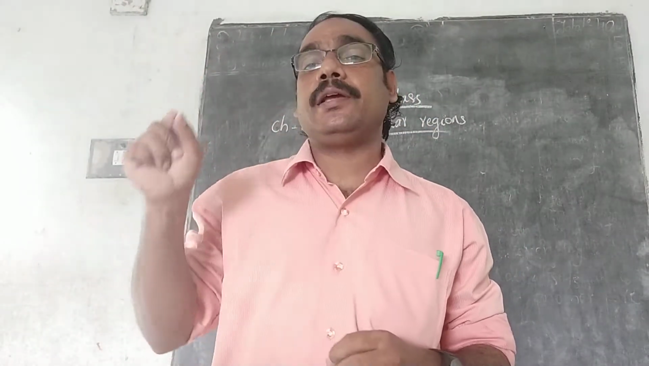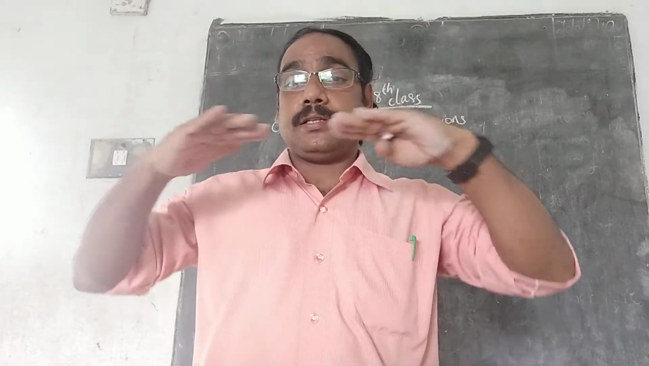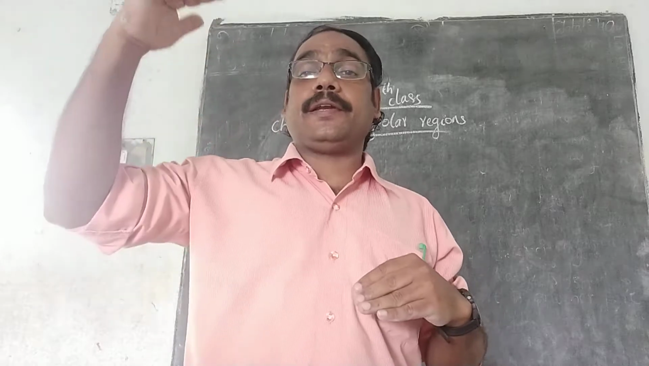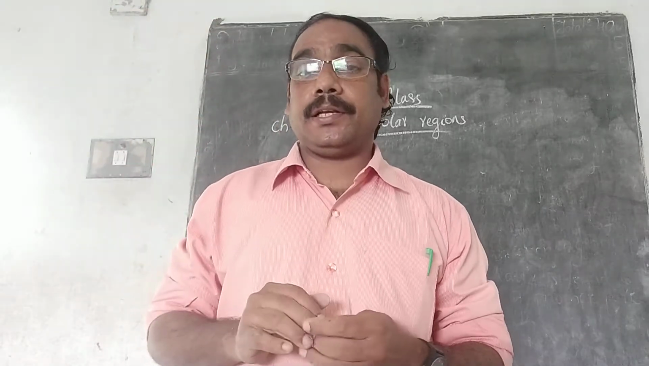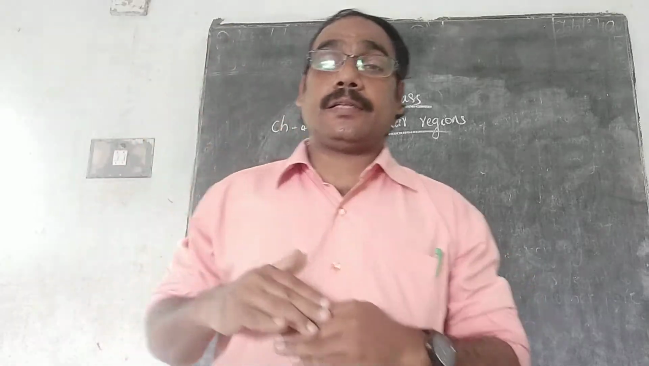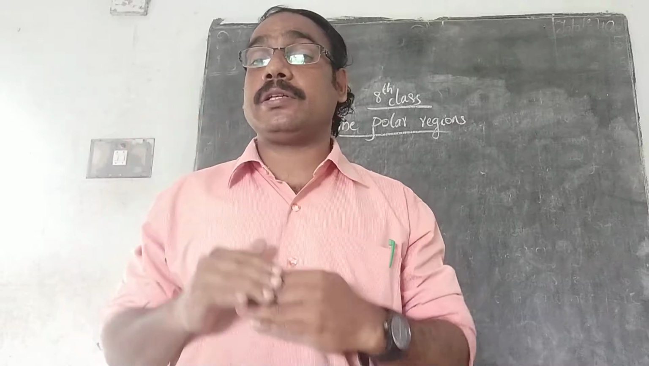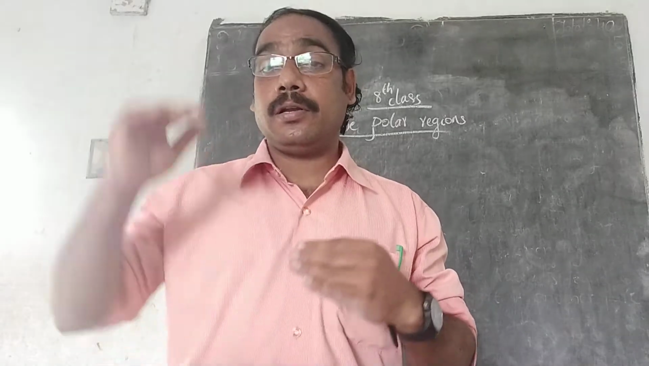Okay, 0 degree is known as the equator. The equator is in the middle of the globe. Upside the equator, 23.5 degree north, is known as the Tropic of Cancer. Downside the equator, 23.5 degree south, is known as the Tropic of Capricorn.